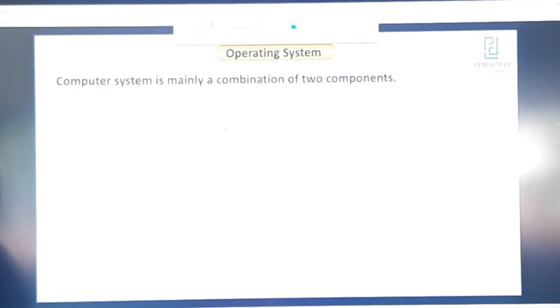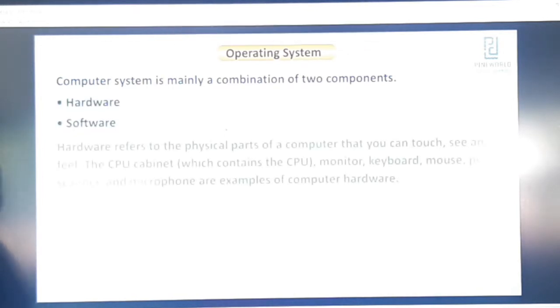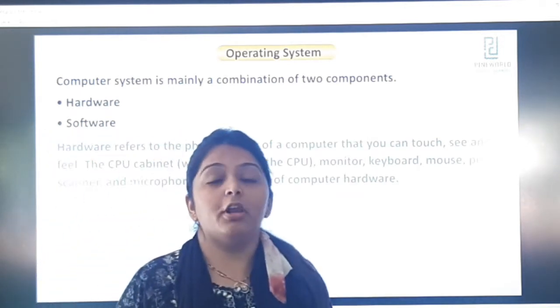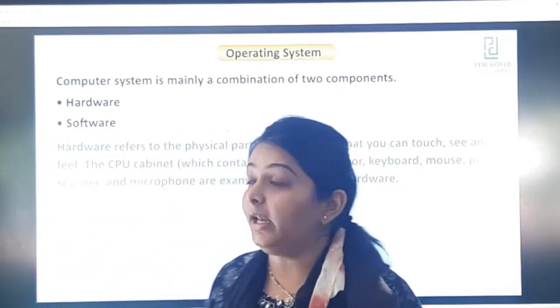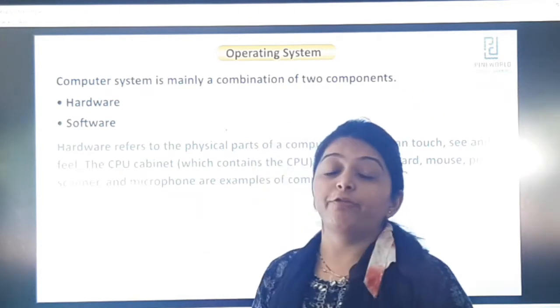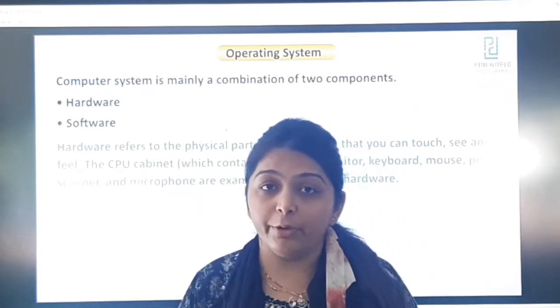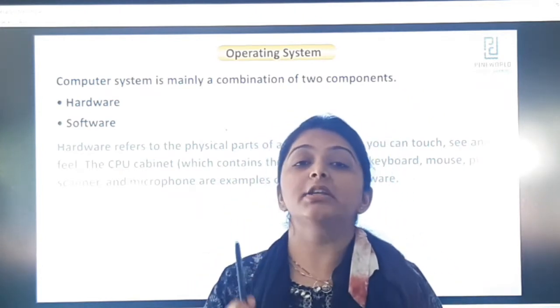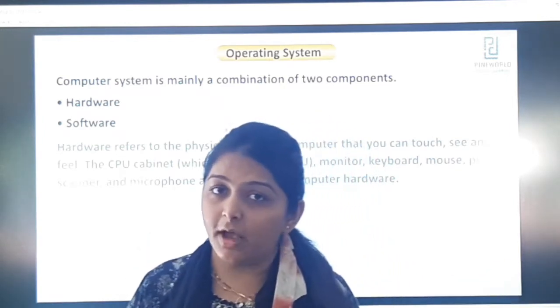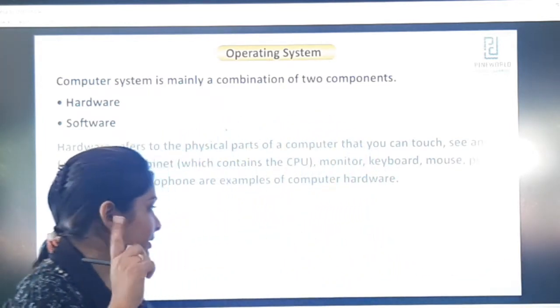Operating system. A computer system is mainly a combination of two components: hardware and software. Now, dear children, first of all, a computer is mainly a combination of two components. What are the two components? Hardware and software. Now, what is hardware and what is software? Let us see.